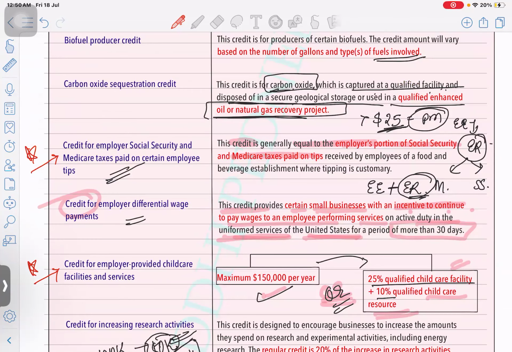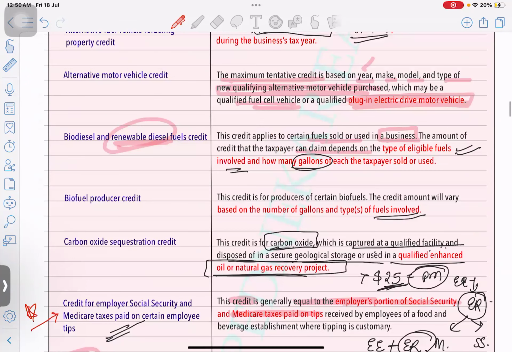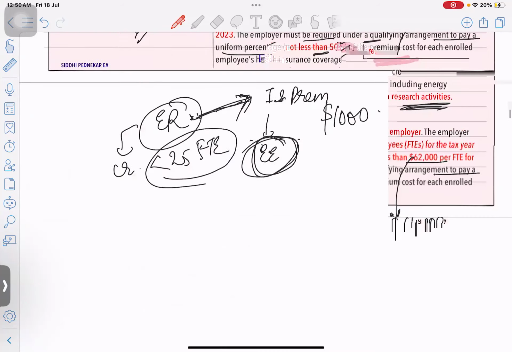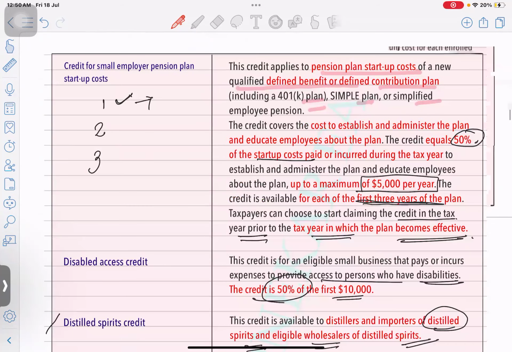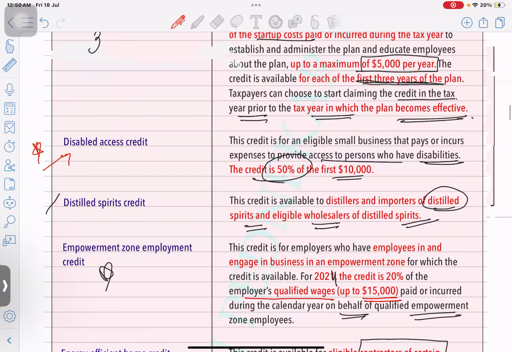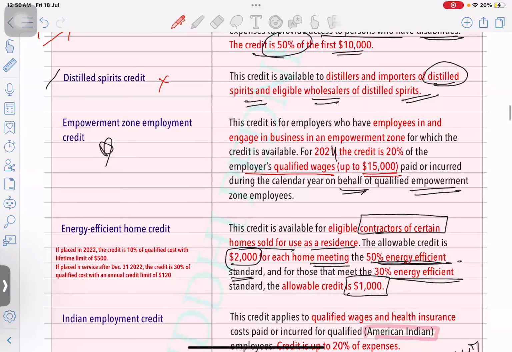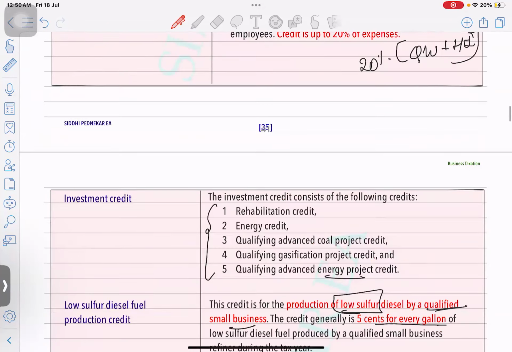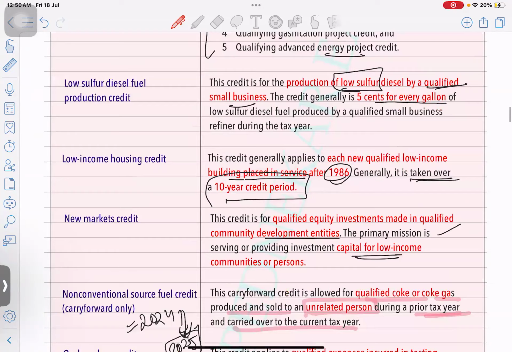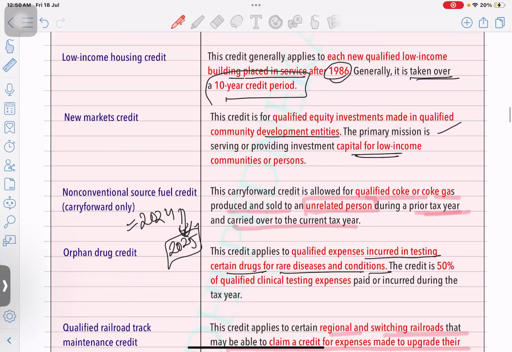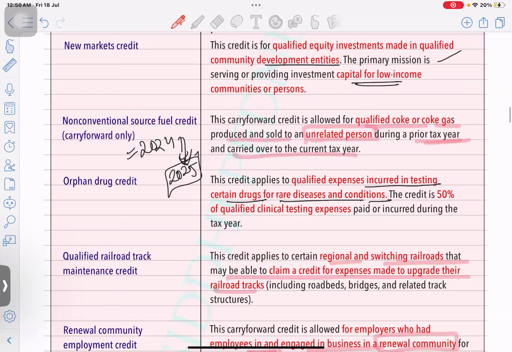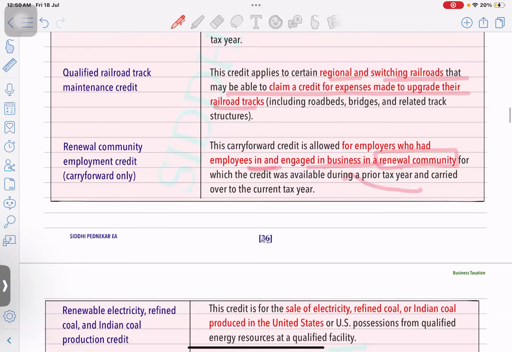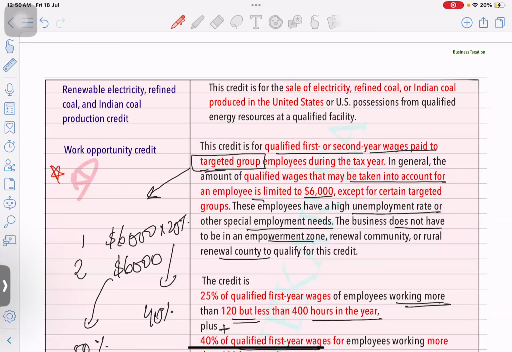Like a few students have suggested there was a question on this. Then yes, this is important. On this page, every credit is important. This is important. This is not that important, but yeah, empowerment zone, energy efficient credit, and last is this. Okay, so work opportunity credit is important.